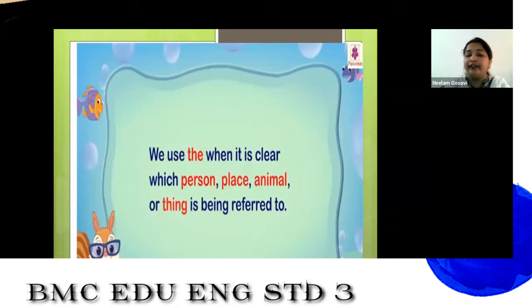So whenever we know about the particular thing, person, place or animal, then only we put the there. Understood? So that is why the is the definite article. We speak about a particular place, person, animal or thing. Understood? Now next.